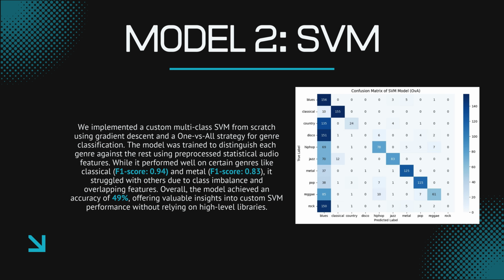Next, SVM from scratch with a one-versus-all approach and gradient descent. The model had an overall accuracy of 49%. Looking at the confusion matrix, classical was classified extremely well with an F1 score of 0.94, while pop and blues often got mixed up. This showed how overlapping audio features and class imbalance challenged the model's decision boundaries.